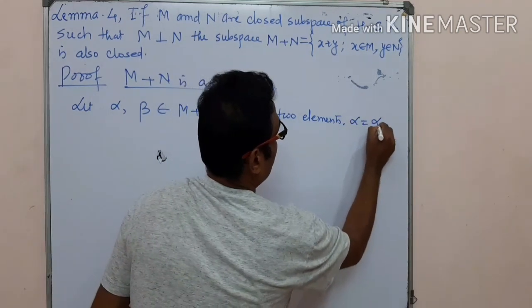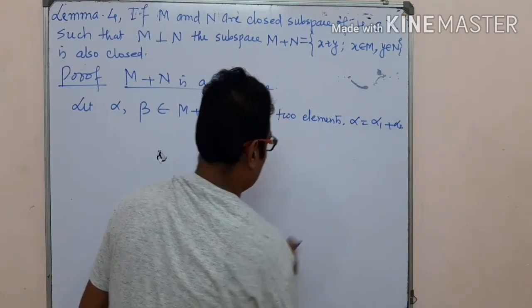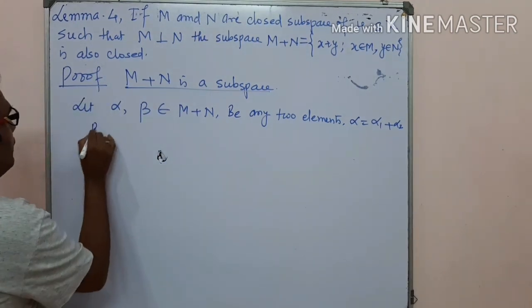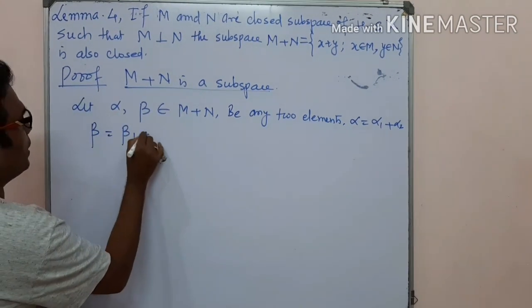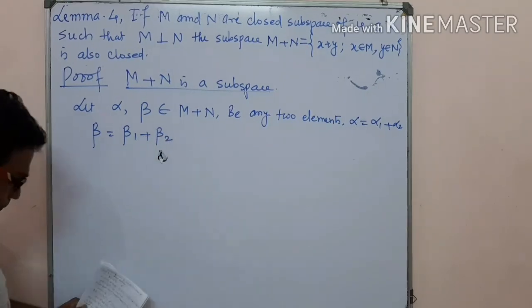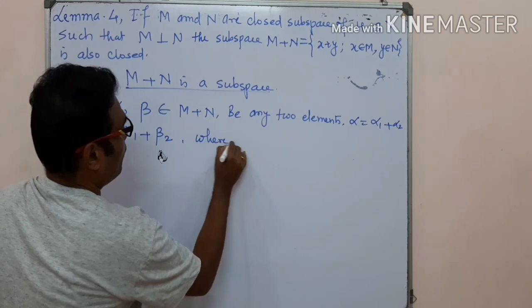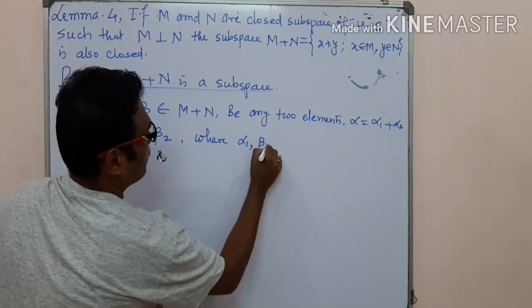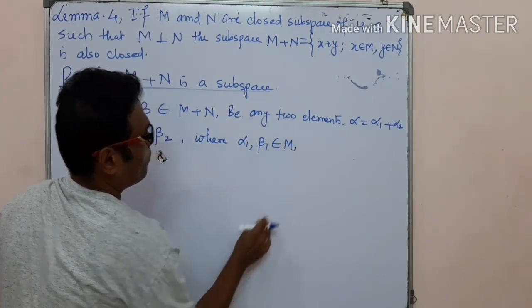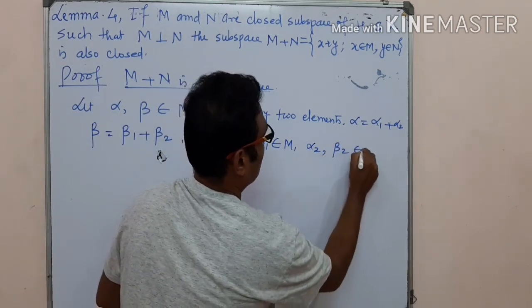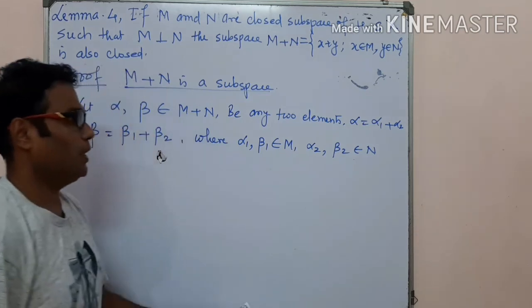So alpha can be split in two parts, alpha 1 plus alpha 2, and beta can be split in two parts, beta 1 and beta 2, where alpha 1 and beta 1 belong to M, and alpha 2 and beta 2 belong to N. They are the two elements.